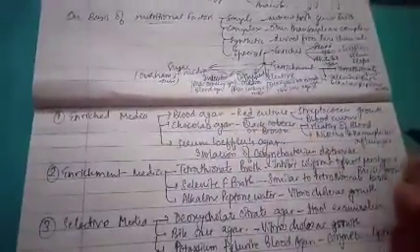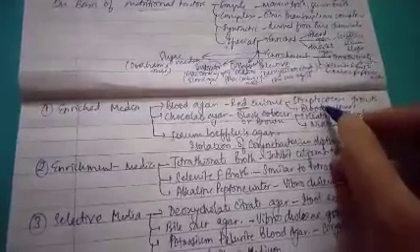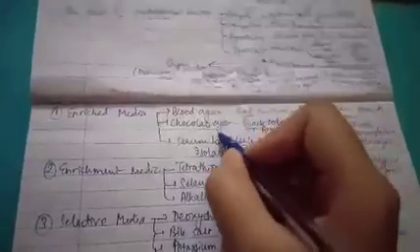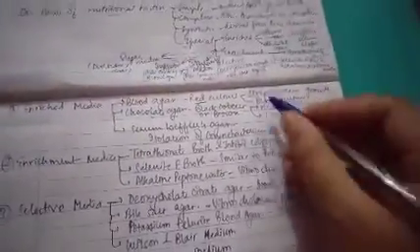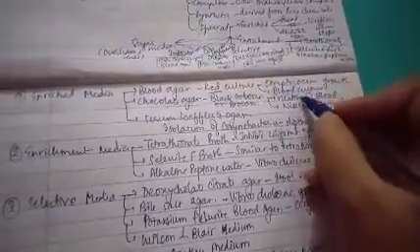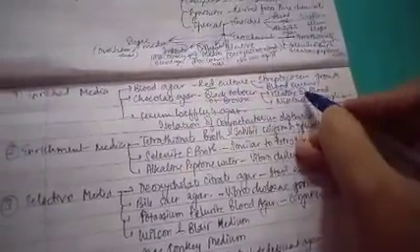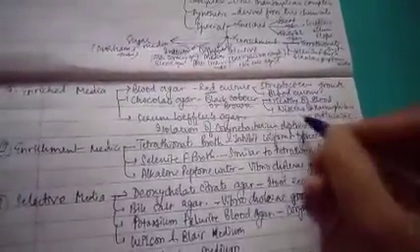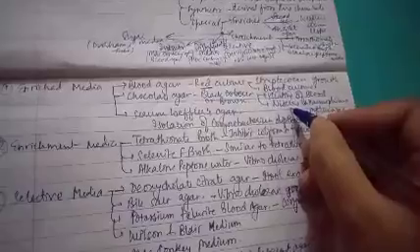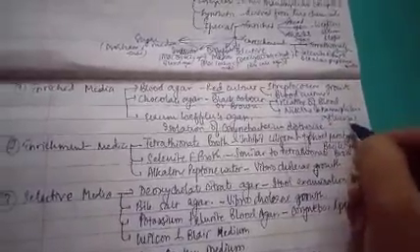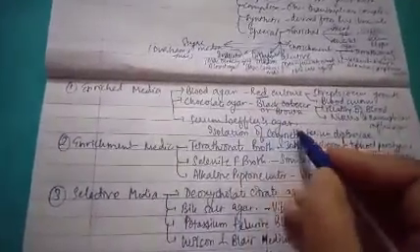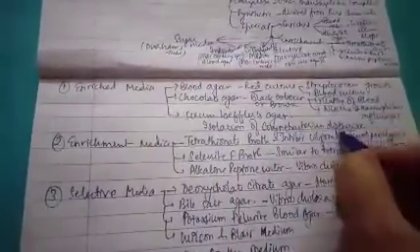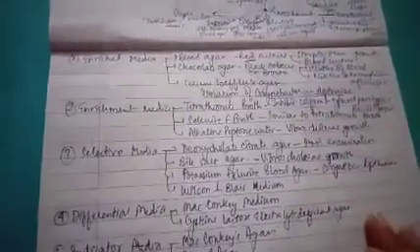Next is chocolate agar, which is brown or black in color. In this also we will study the blood culture, but the only difference between blood agar and chocolate agar is that in blood agar there occurs only the culture of blood, while in chocolate agar there occurs the heating of blood, then after the culturing. Chocolate agar can be used to study Neisseria and Haemophilus influenzae. Next is serum Loeffler's agar. Serum Loeffler's agar can be used for the isolation of Corynebacterium diphtheriae.